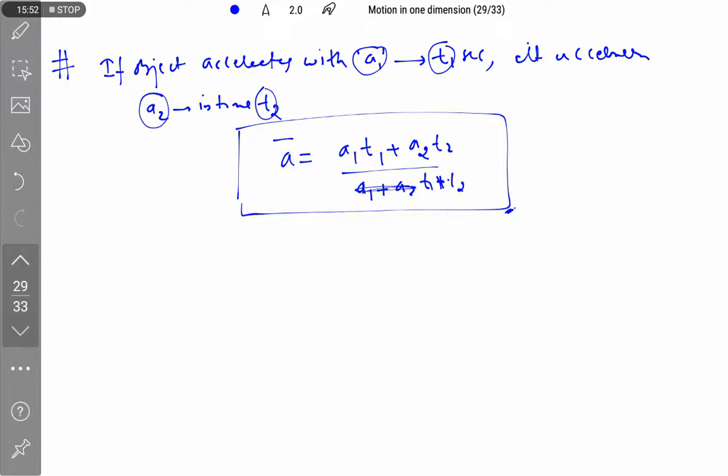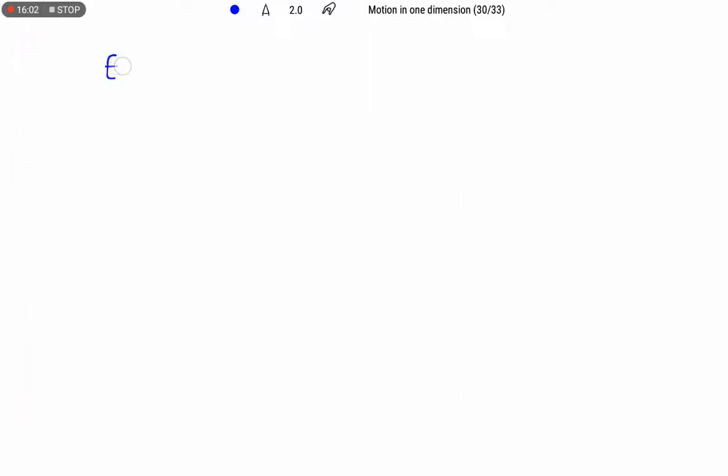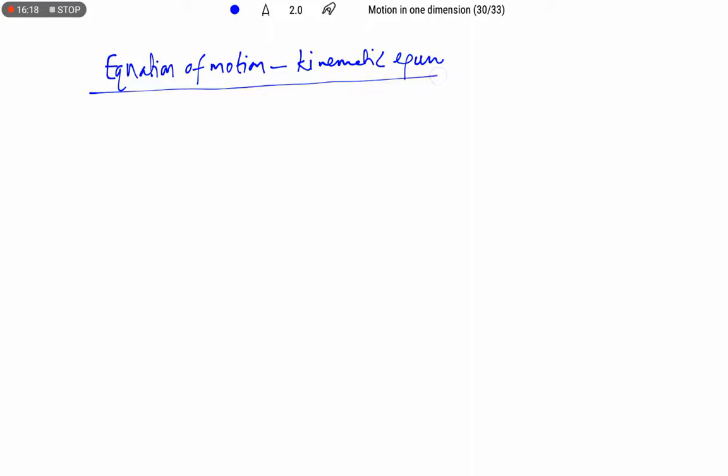Right, let us discuss the equations of motion. Already in lower classes we are aware of this. So what are equations of motion? Equations of motion are simply known as kinematic equations. Sir, what is the use of these equations of motion? The equations of motion help to study the motion of an object.